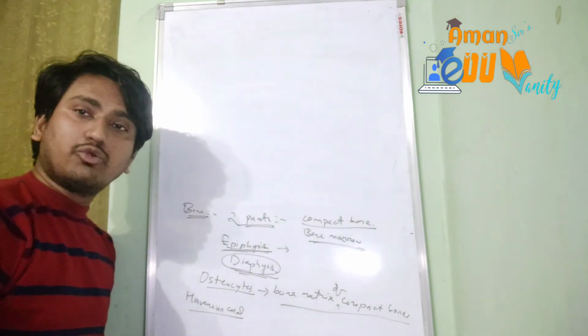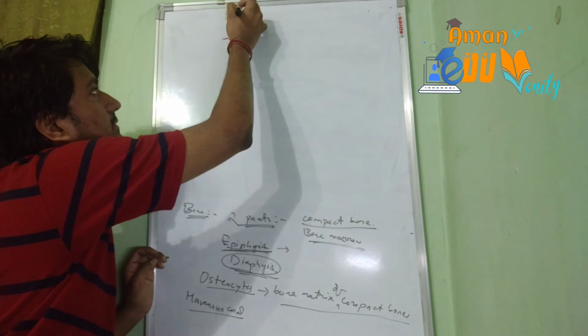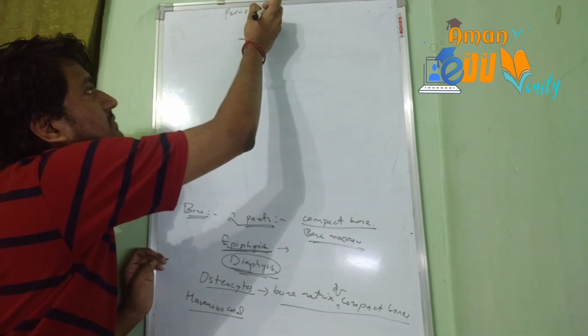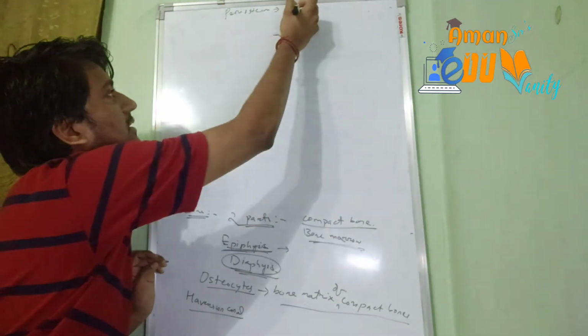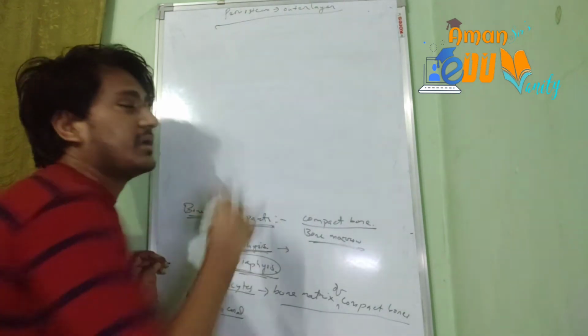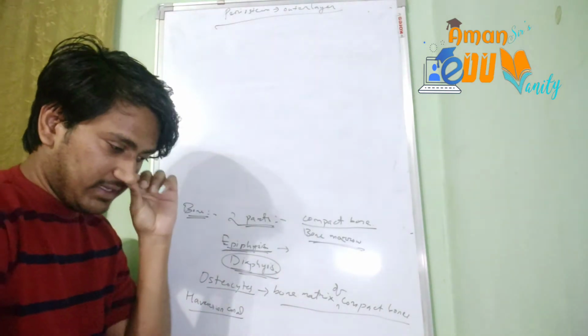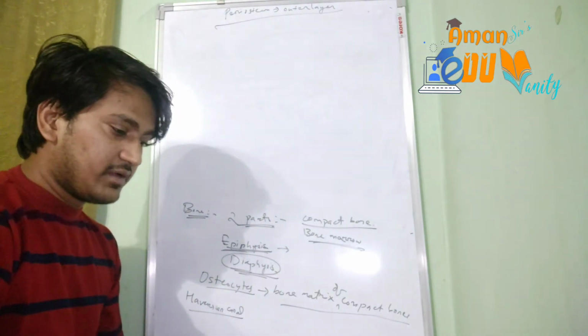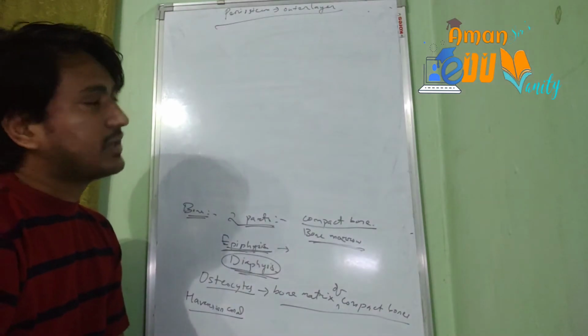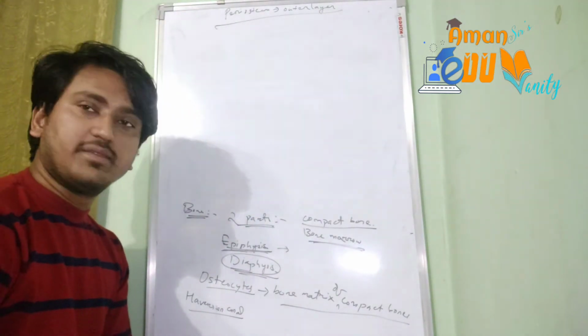So the outer layer of the bone is called the periosteum. Periosteum is the outer layer of the bones. Peri means periphery, जो बाहर में present रहेगा. So that is called periosteum, and the new cells are given off from this layer of the bones. जो new cells बनते हैं अंदर में, those will be given off from this layer of the bone.